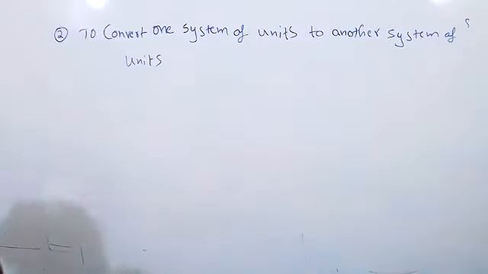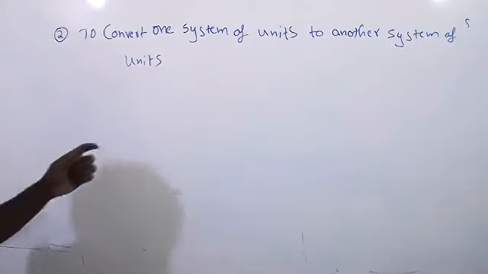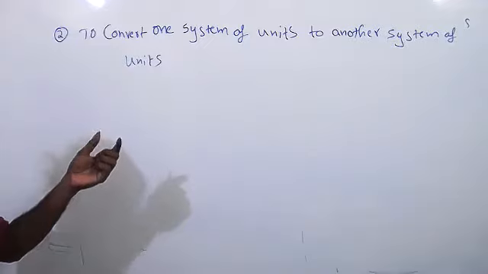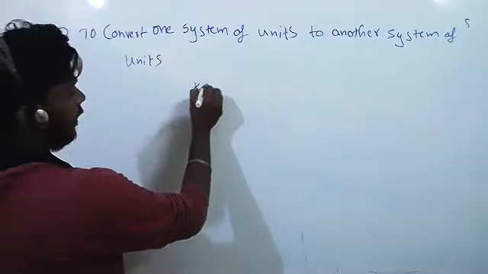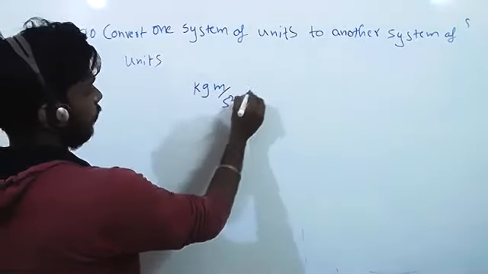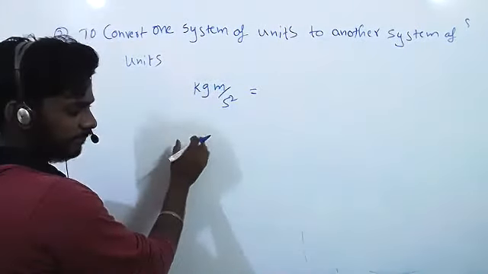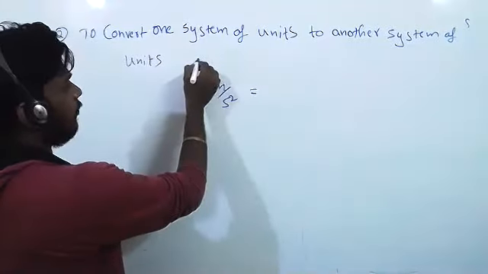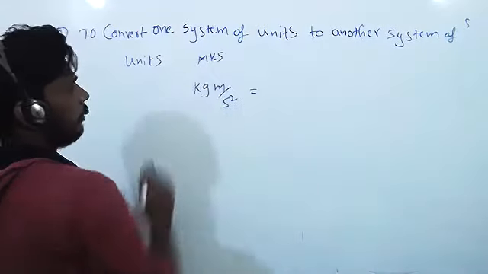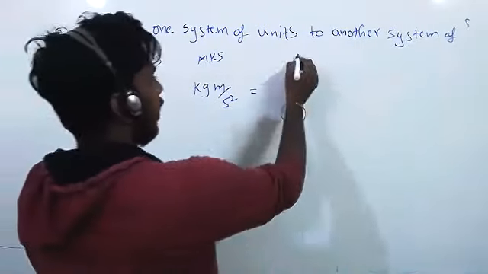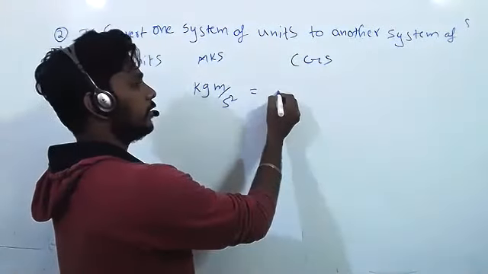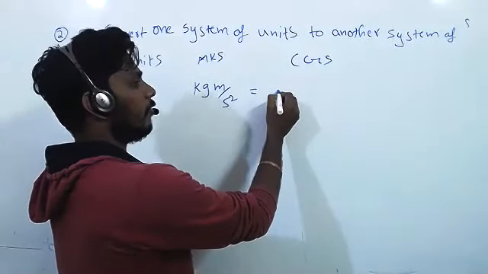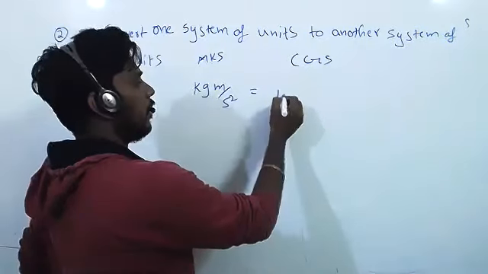To convert one system of units to another system of units. It is very easy, you know already, but I will explain how we have to write it. Suppose kg meter per second square, Newton. Which system is it? MKS. Convert into CGS. How will you convert kg? Gram. 1 kg equals how many grams? 1000 grams.